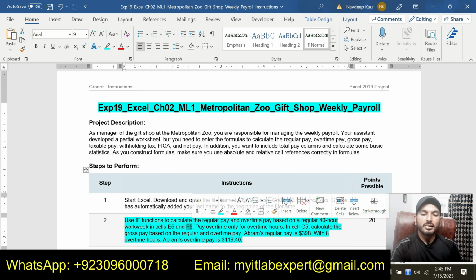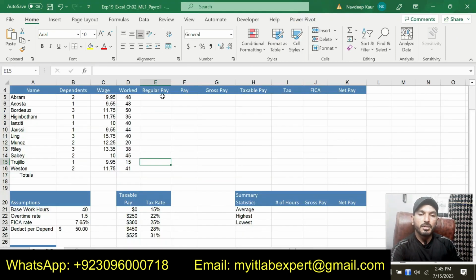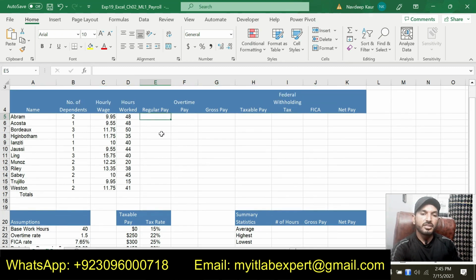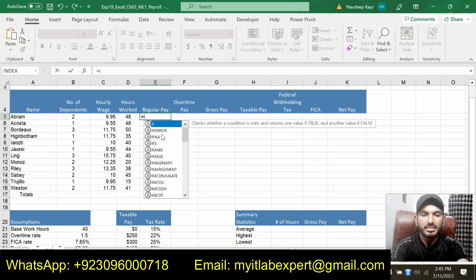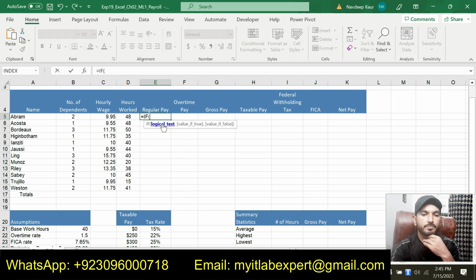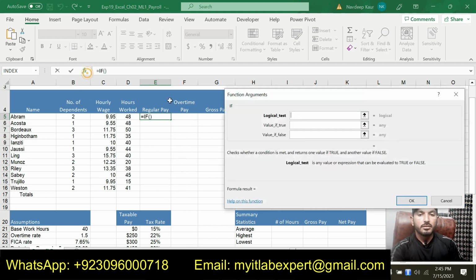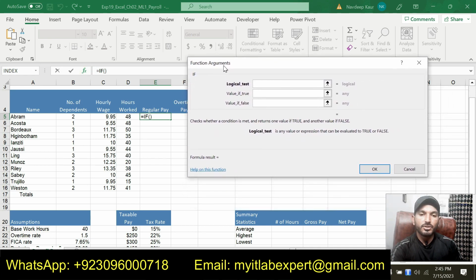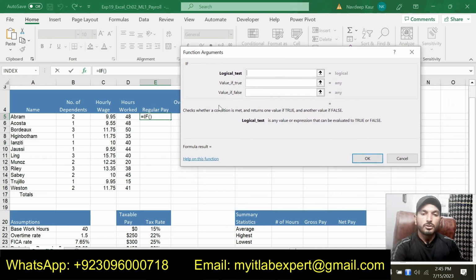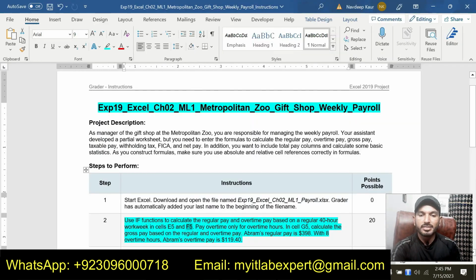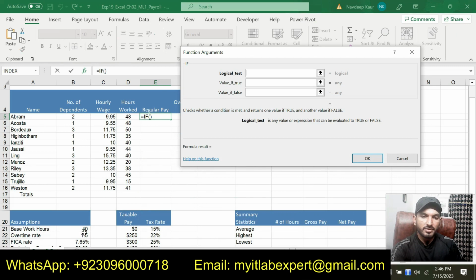Let me calculate the regular pay first, and for regular pay we are supposed to use an IF function. I will calculate the regular pay in cell E5. I will simply type the equal sign and type IF, and we will get the IF function. First we will type the function arguments. It says to calculate the regular pay based on a regular 40 hours work week, and the 40 hours is given in B21.